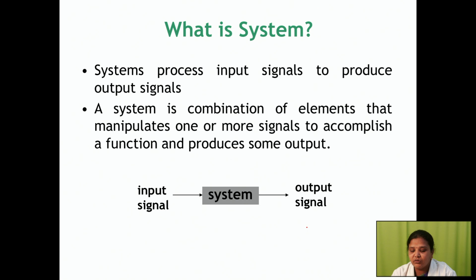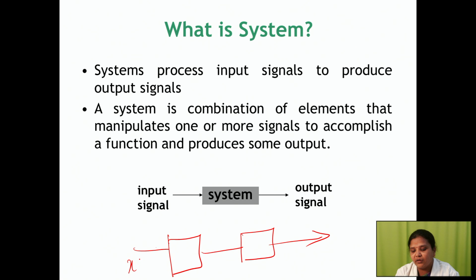If you are coming towards signals and systems, here a number of blocks are connected together. You give your input signal, that is x of t, it passes through the impulse function, and you receive your output signal. So a number of blocks are connected together; through that we pass the input signal and according to that we receive the output signal. So the definition of a system is a number of blocks connected together that produces an output for a given input.